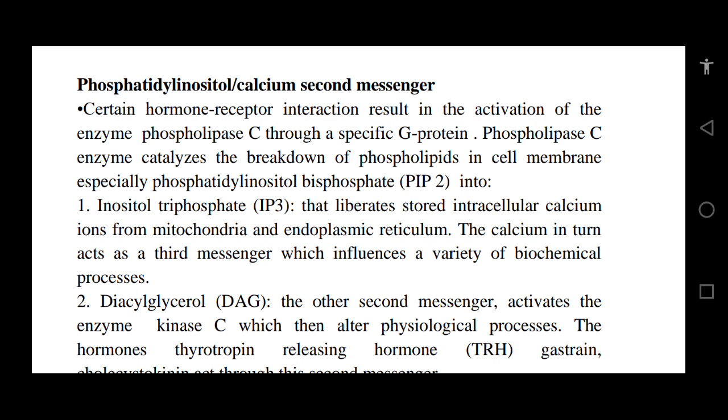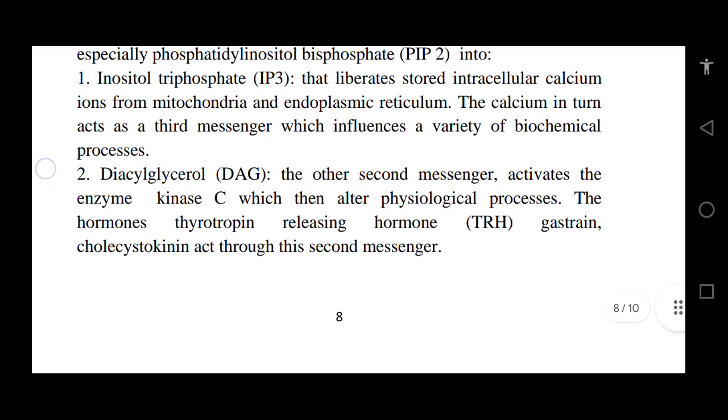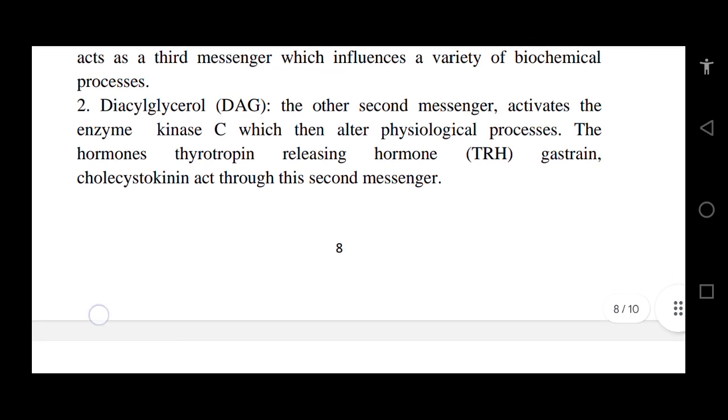Phosphatidylinositol calcium second messenger. Certain hormone-receptor interactions result in the activation of the enzyme phospholipase C through a specific G protein. Phospholipase C enzyme catalyzes the breakdown of phospholipids in the cell membrane, especially phosphatidylinositol bisphosphate PIP2, into inositol triphosphate IP3 and diacylglycerol DAG.